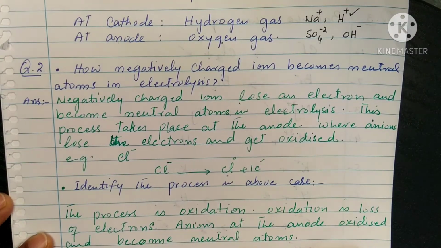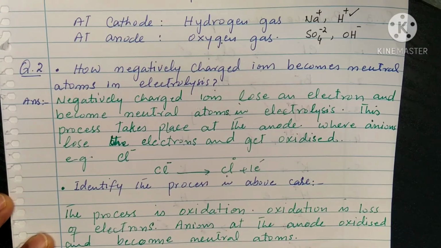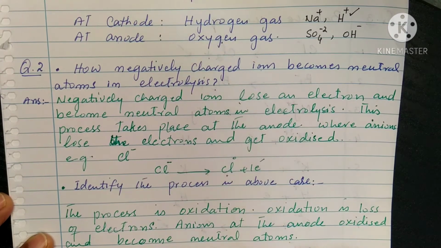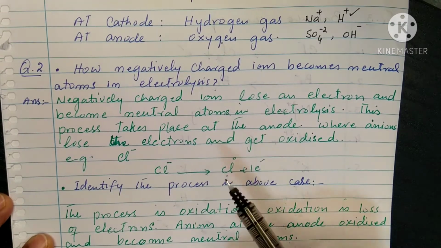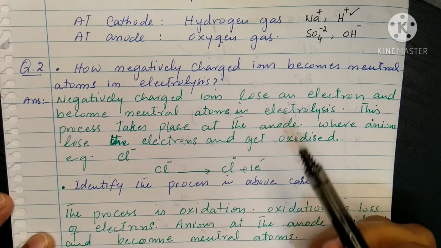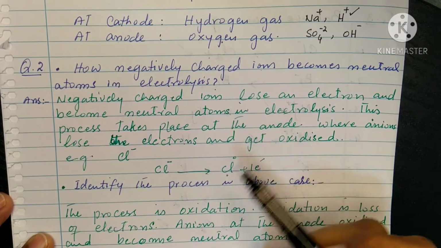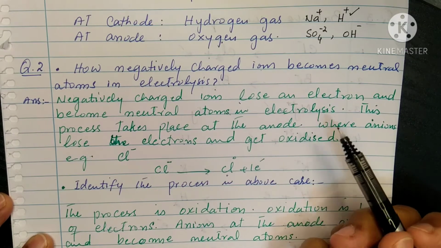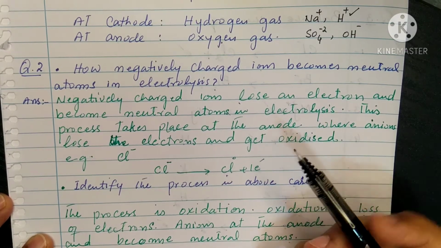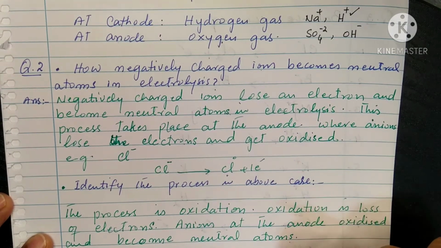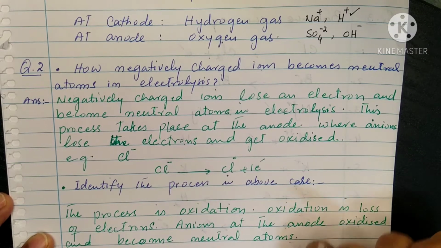Question number 2. How do the negatively charged ions become neutral atoms in electrolysis? The first one, negatively charged ions, when they reach the anode surface, they lose the electron and become neutral atoms during the electrolysis. This process takes place at the anode, and when anions lose the electron, they get oxidized.